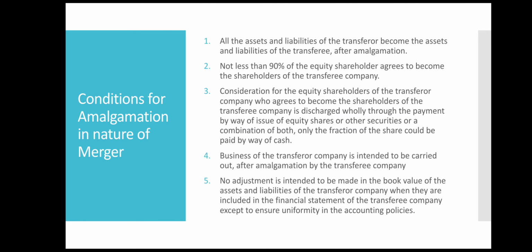The third condition is that the consideration for equity shareholders should be paid in the form of equity shares, and only for a fraction of a share you can pay cash. That is the third condition. The fourth condition says that the same business is to be carried on by the transferee company after amalgamation. And the last condition says that the book value of assets and liabilities of the selling company should be the same in the books of the purchasing company, except for ensuring uniformity of accounting policies.